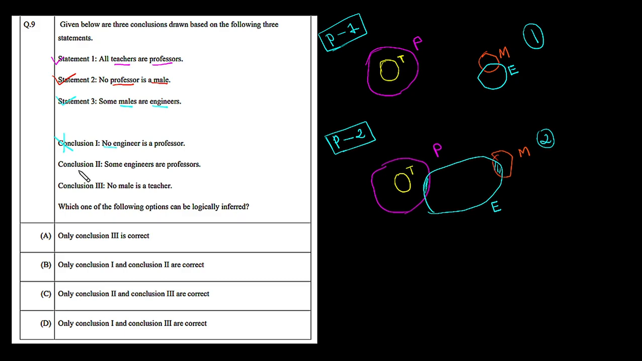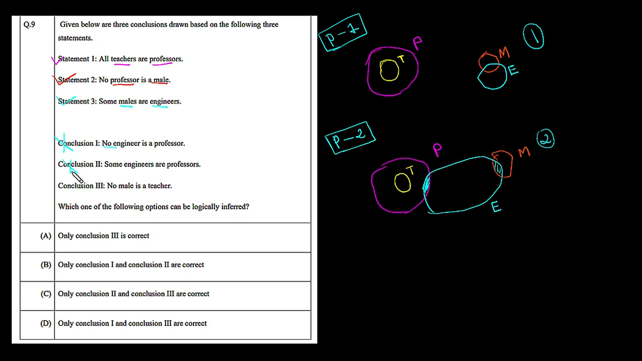Now let's move to the second conclusion. Conclusion 2 says some engineers are professors. Here again you can see some engineers are professors in this way. Some engineers are professors, that means this area intersecting with this professor. Yes, it is true only in possibility 2. It is not true in the first possibility. So again we can cancel this second conclusion also.